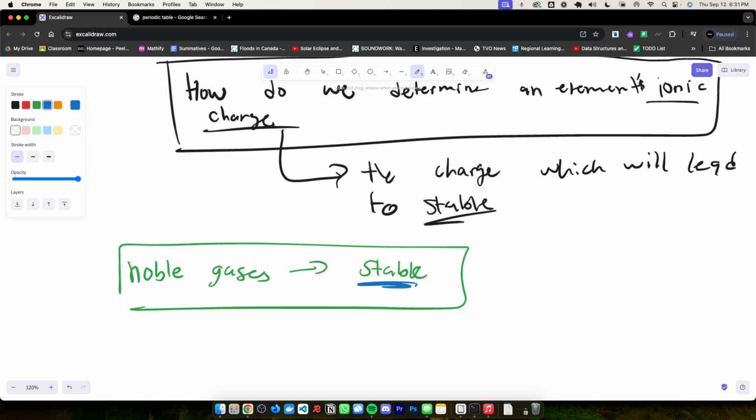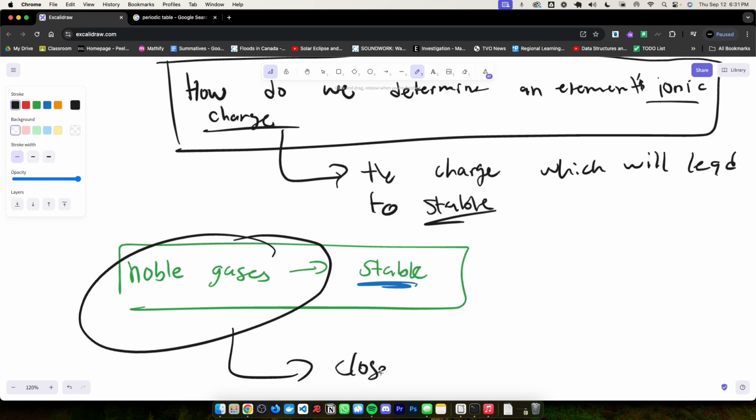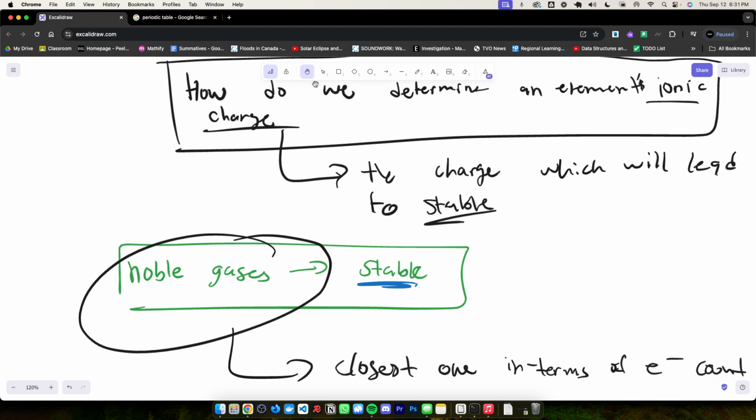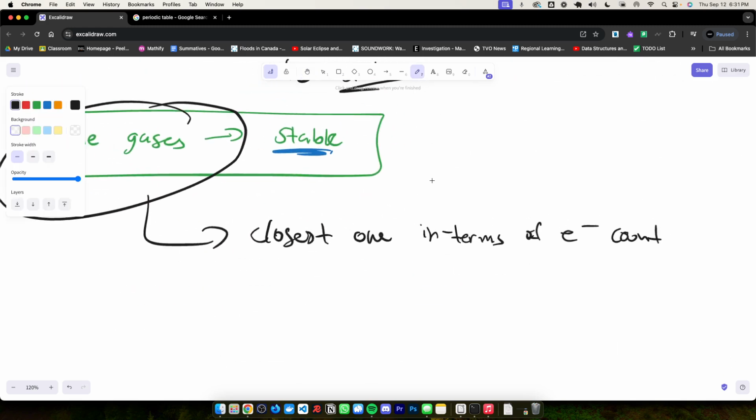Okay? Now, what we can do is use noble gases and find the closest one in terms of electron count. In terms of electron count, it is expressed by the atomic number, because again, we're looking at the atomic form of these elements. We can find the closest noble gas relative to our electron count. So in the case of carbon, that would be 6 electrons in its atomic form. So we're assuming that this is an atom, so it's going to have 6 electrons, all right?